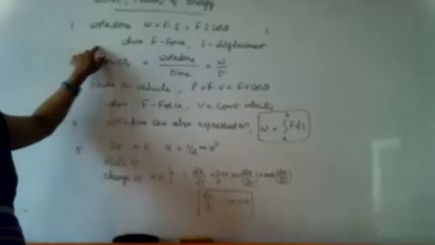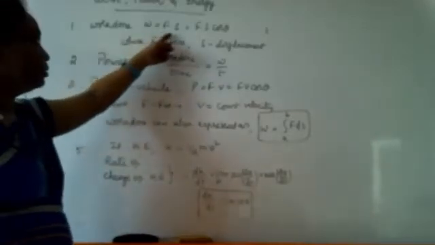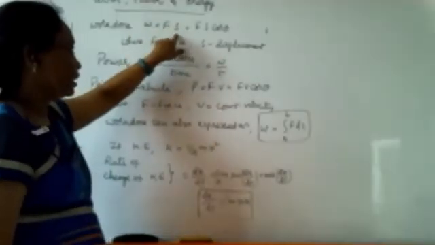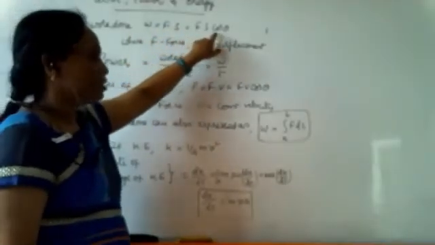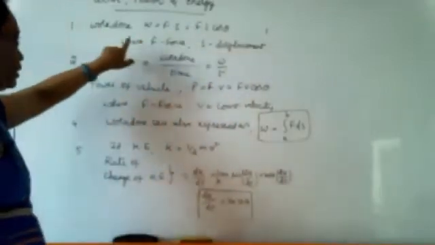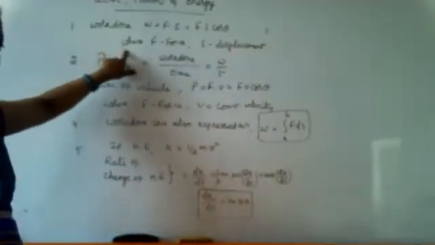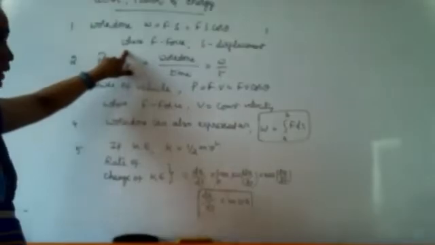Suppose you come across work done, W is equal to F into ds. So the formula that we can give for work done is W is equal to F dot S, and here F dot S can also be written as Fs cos theta, where F is the force and S is the displacement.